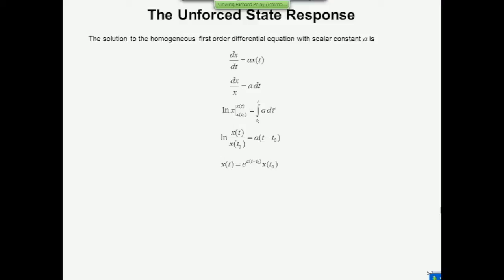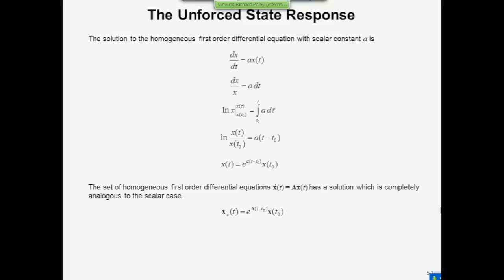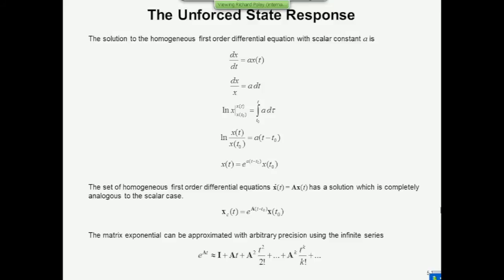Now, when you deal with vector equations, absolutely nothing changes. It's just that you have to realize that you're dealing with vectors and matrices rather than scalar quantities. And the solution to the equation x dot equals A times x, where A is a matrix, so this is the homogeneous part of the state equation, is simply e to the A times (t minus t0), providing A is time invariant, times x of t0. So you have now a solution to the homogeneous equation. It's the complementary function from yesterday, because it does not take into account the input.